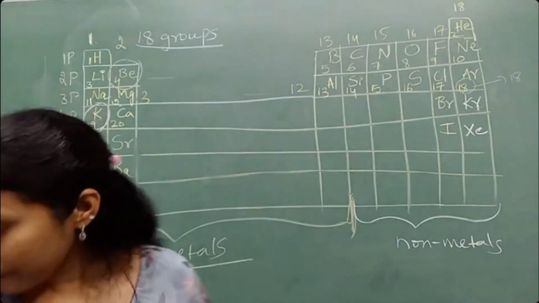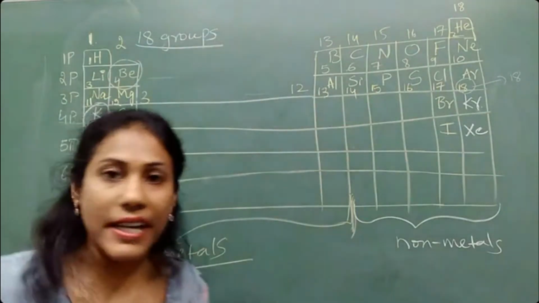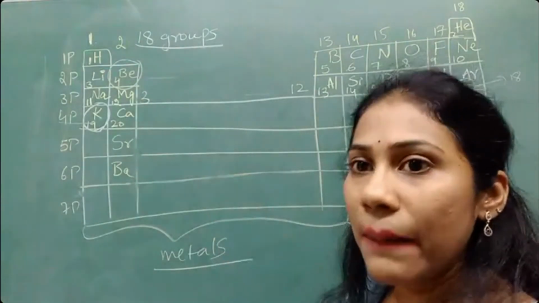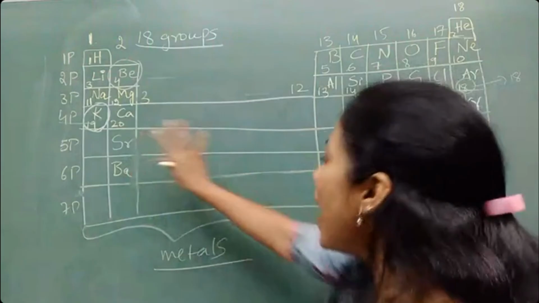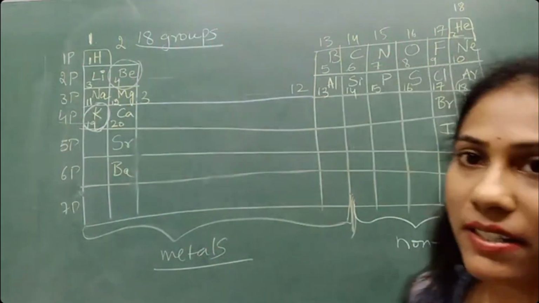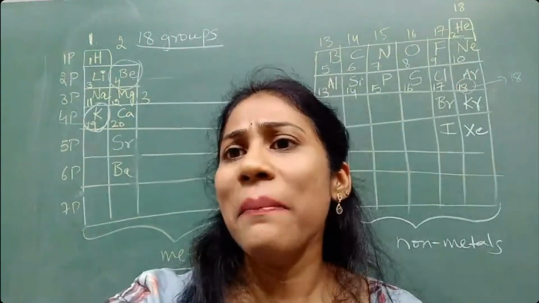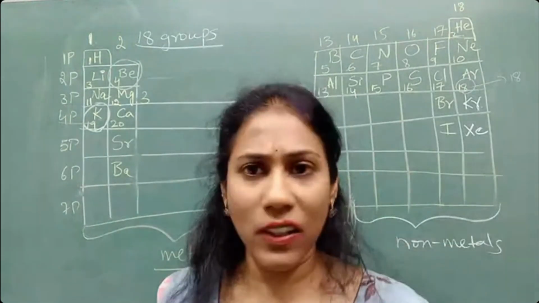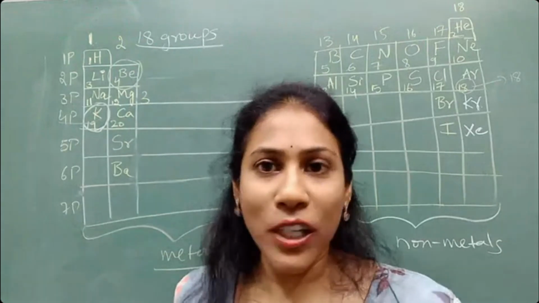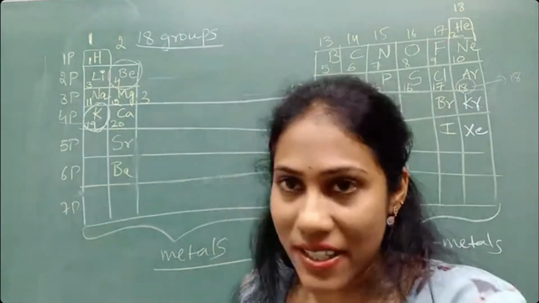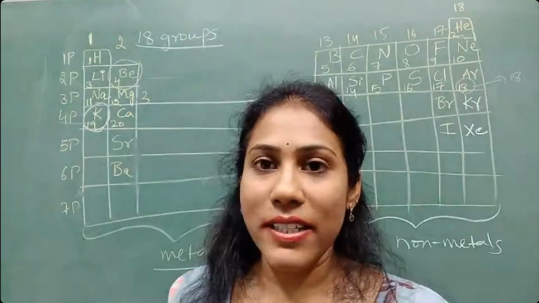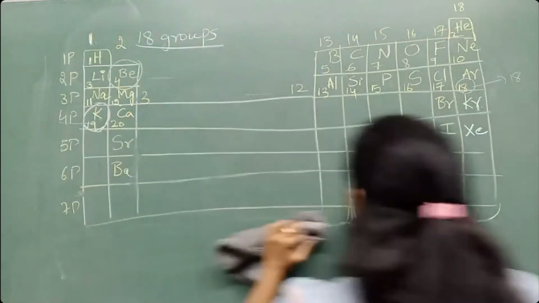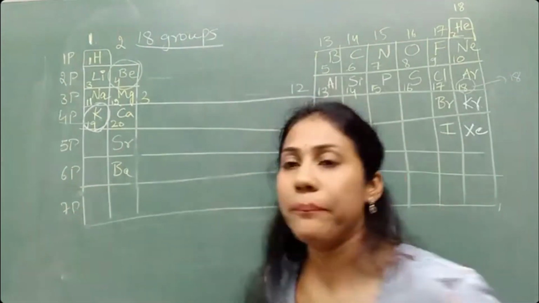So we have discussed where the elements come, and which are metals and which are non-metals. Suguna and Gautam are asking, what about metalloids? We don't want to talk about metalloids now, or about reactivity. So don't worry about metalloids. Right, fine. Now we got to know what are metals and what are non-metals.